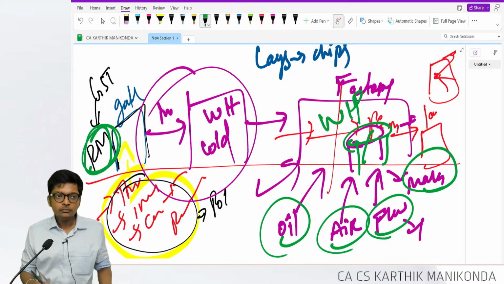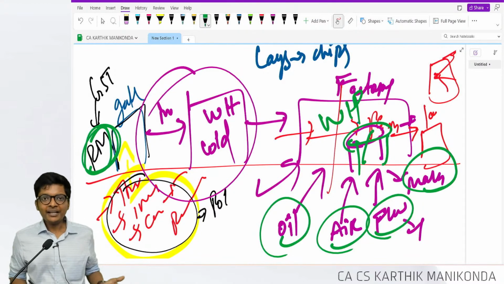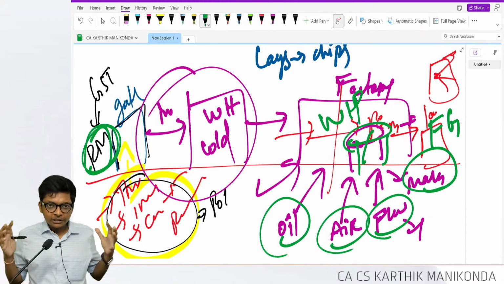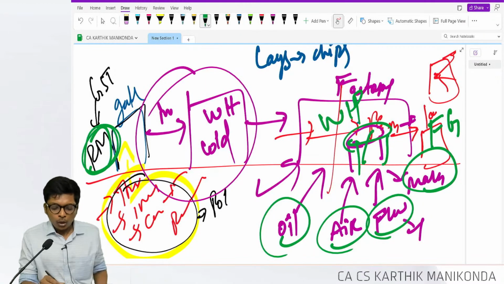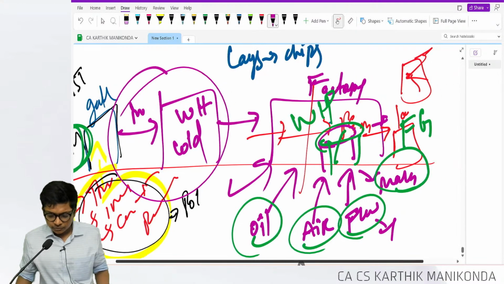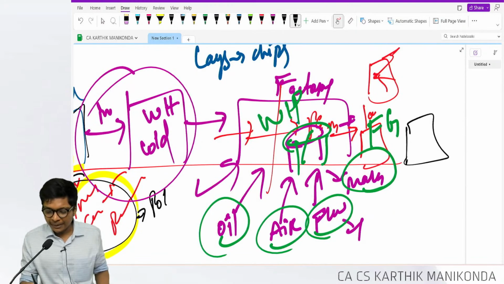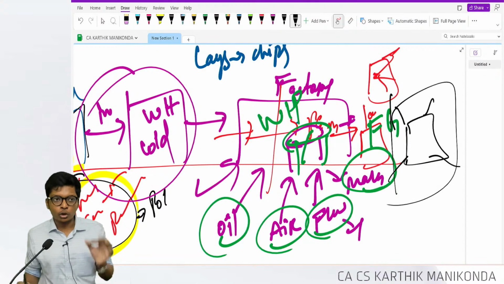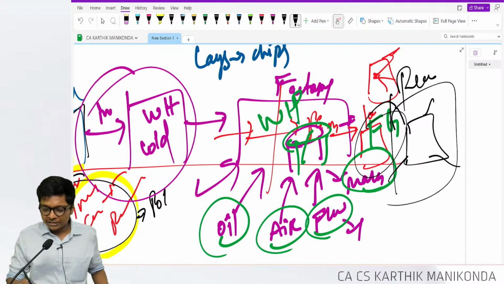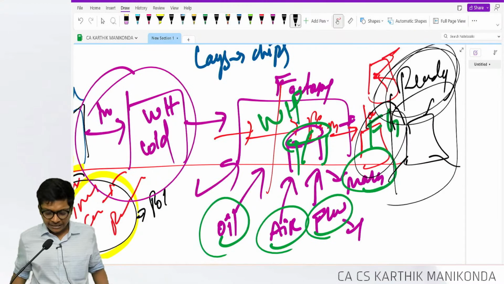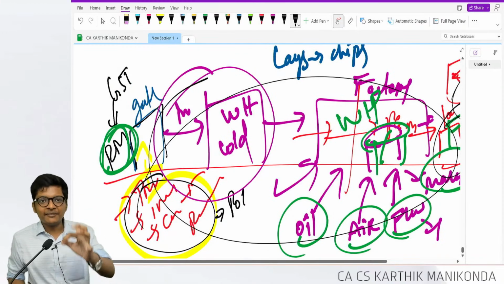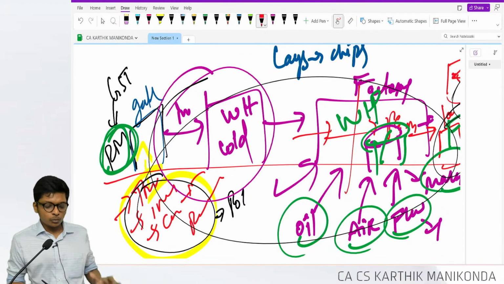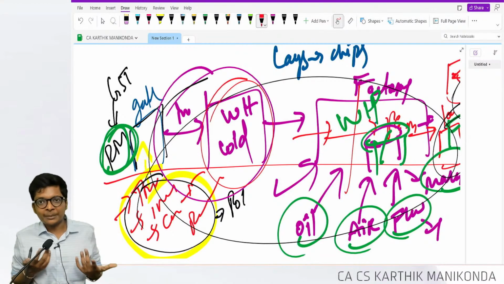That's my work in progress. Finally, Lay's chips is ready in the godown. That's my finished goods. So in this process, I have raw materials, work in progress, finished goods. Whatever expense is incurred until this Lay's packet comes out and goes into the godown as finished goods, until my finished goods is ready, this entire expense will be part of my inventory cost. That's all.